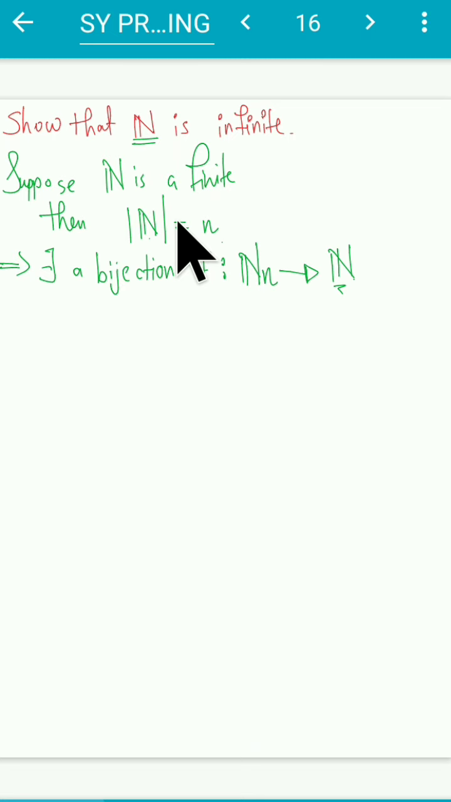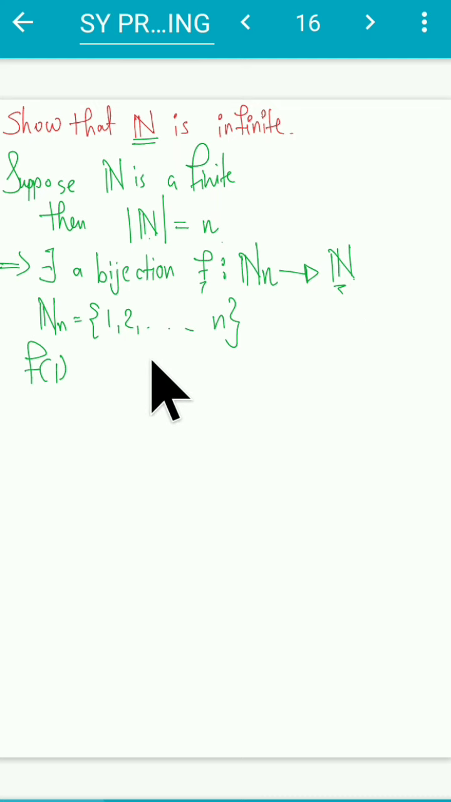Okay, if there exists a bijection, it means this map f is both one-one as well as onto. For now, I know the domain has n elements: 1, 2, till n. So f of 1 will go somewhere inside N. Let it get mapped to x1. My f of 2, let it get mapped to x2. Similarly, my f of n will get mapped to xn.